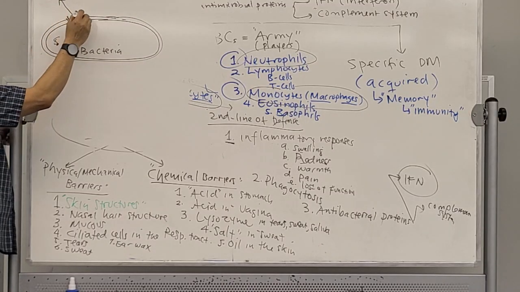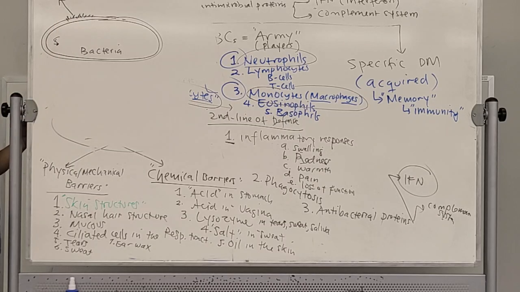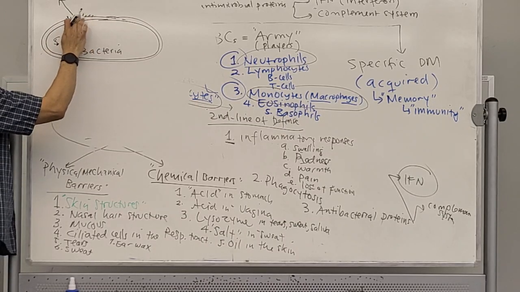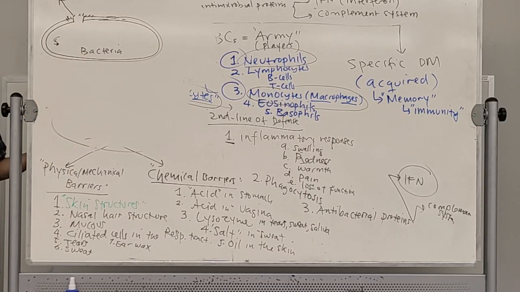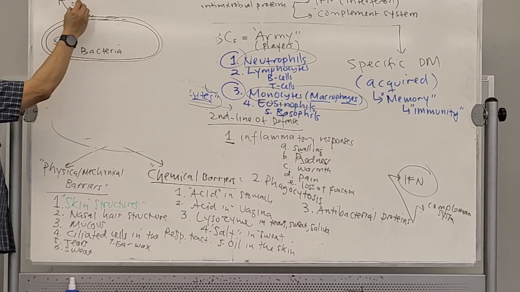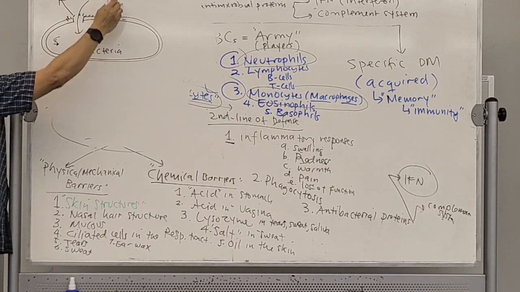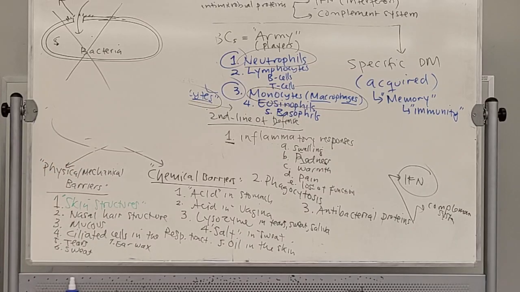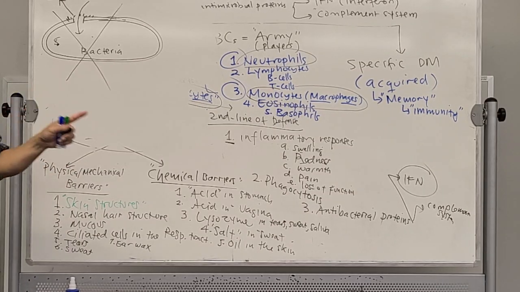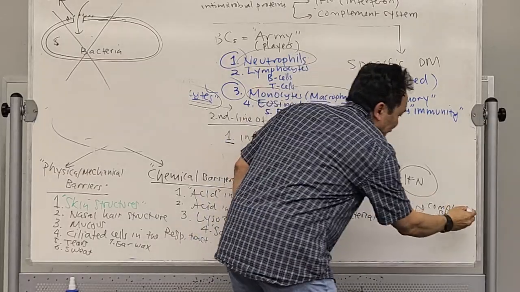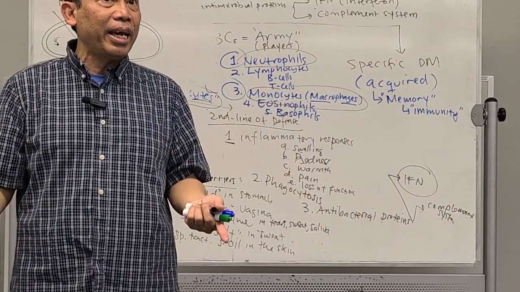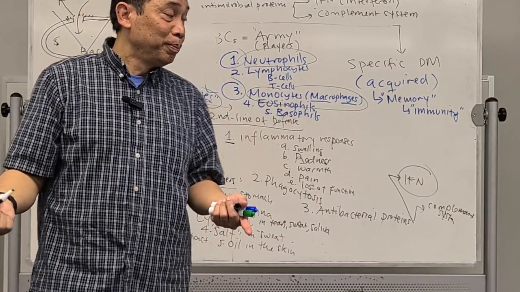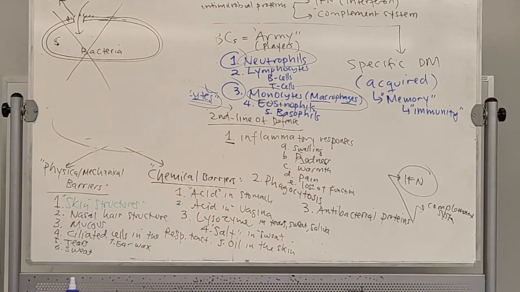kind of shooting at this bacterial cell wall. It will create a hole. It actually breaks the cell wall of the bacteria. What happens? When the wall of the bacteria breaks, water will enter into the bacteria and the bacteria will explode. Boom, they will die. That's the function of the complement system. Mostly killing bacteria by digging into their cell wall. That's the antibacterial protein.